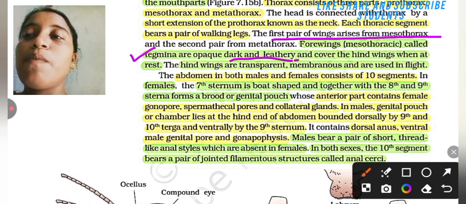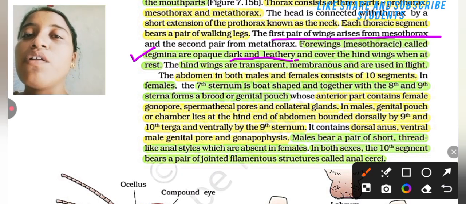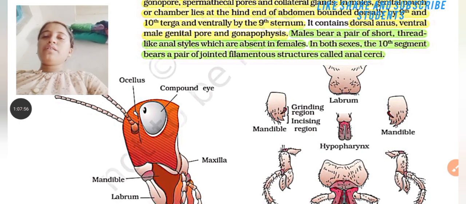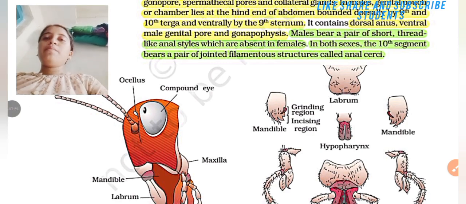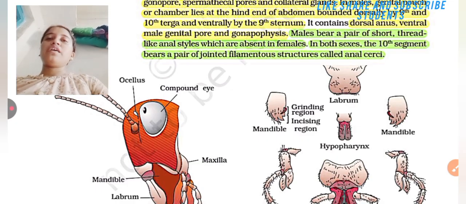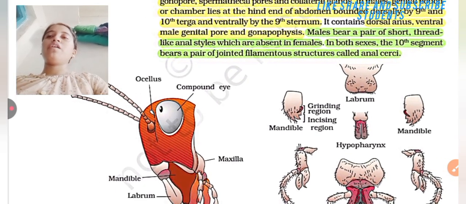In male, the genital pouch or chamber lies at the hind end of the abdomen, bounded dorsally by the ninth and tenth terga and ventrally by the ninth sternum. It contains the dorsal anus, ventral male genital pore, and gonapophysis. Let's remember that males bear a pair of short thread-like anal styles which are absent in female. In both sexes, the 10th segment bears a pair of jointed filamentous structures called anal cerci.